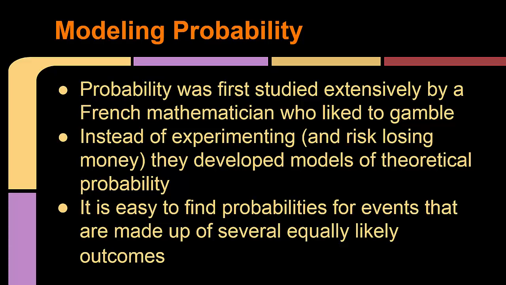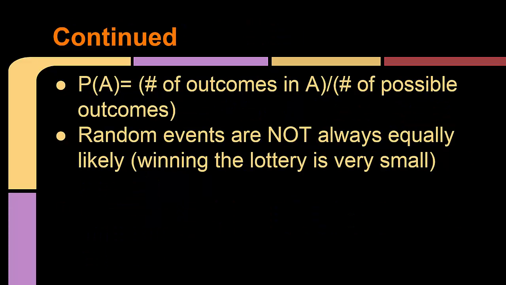Modeling probability. French mathematicians developed a model of theoretical probability, and this is how it looks. To find the probability of A, you take the number of outcomes in A over the number of possible outcomes. Something to keep in mind is that random events are not always equally likely. For example, the chance of winning the lottery is very small even though it is random.